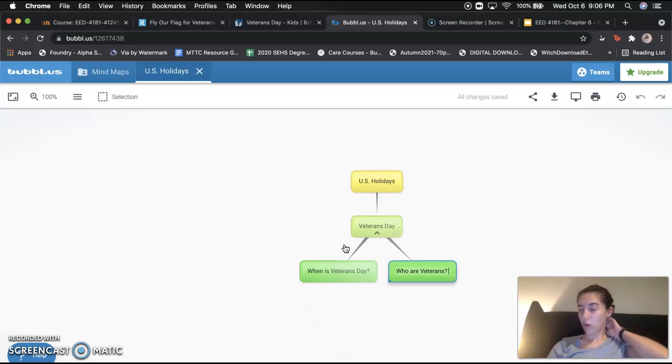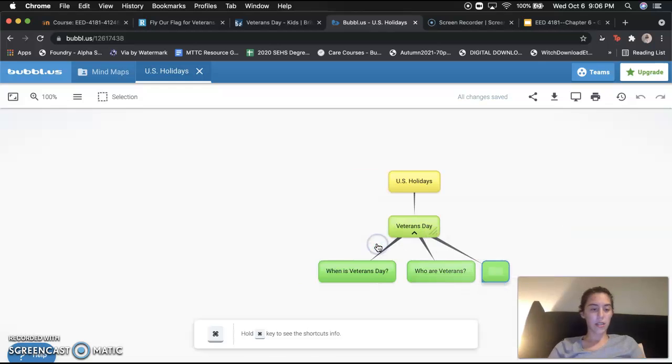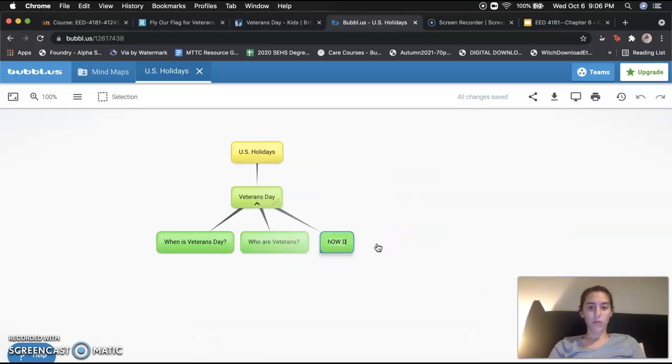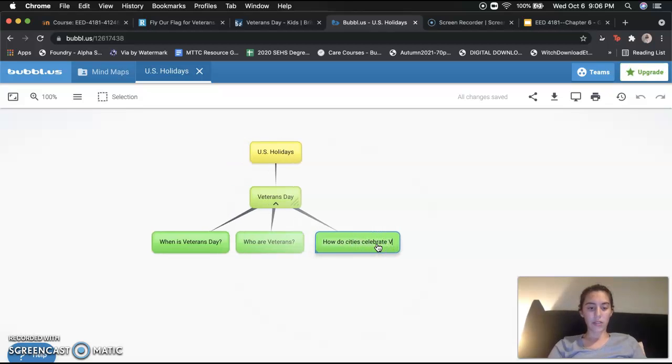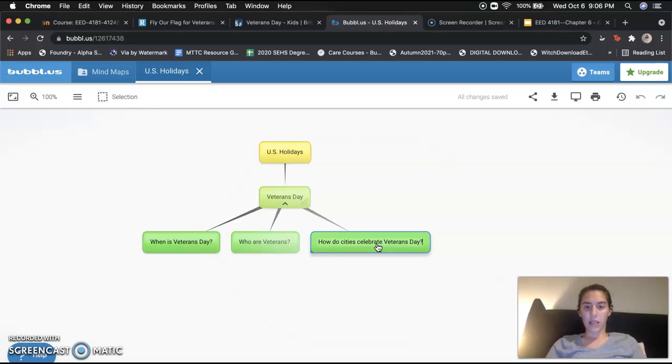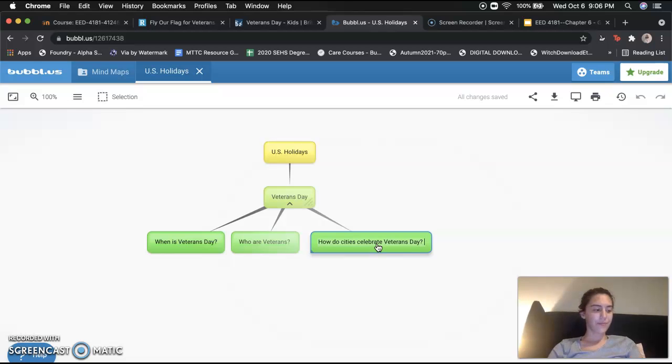In order to know why we celebrate, we need to know who veterans are. And I want to add one more example as well, which is how do cities celebrate Veterans Day? Because maybe different cities celebrate different ways, and it's always good to learn how they celebrate.